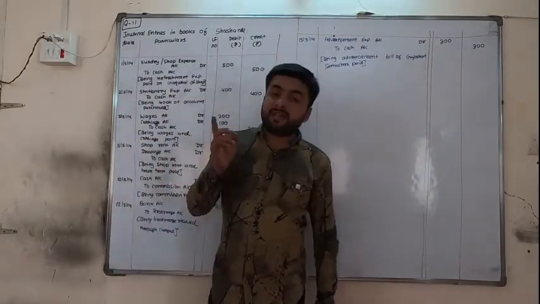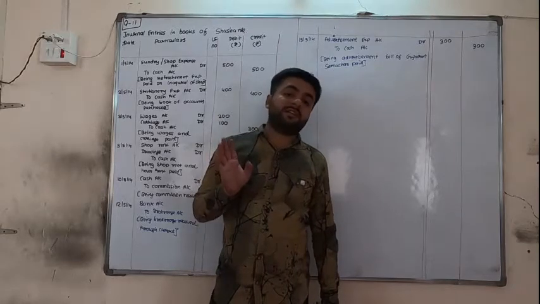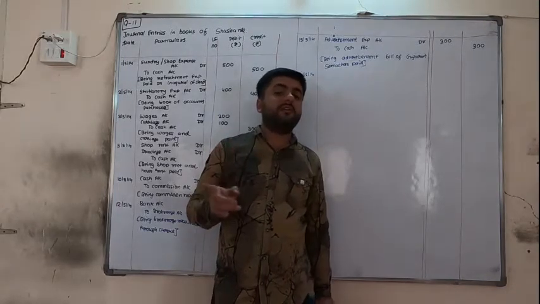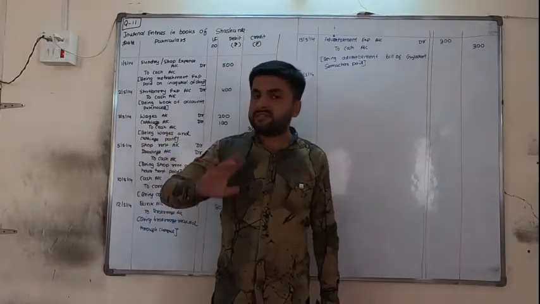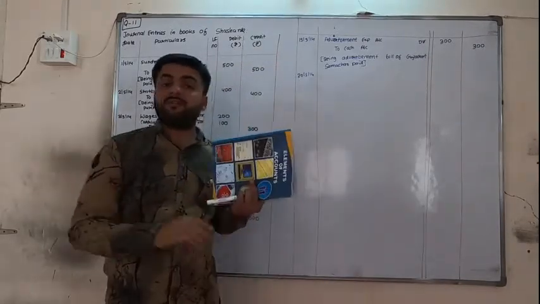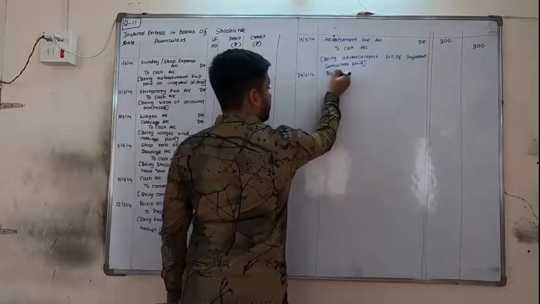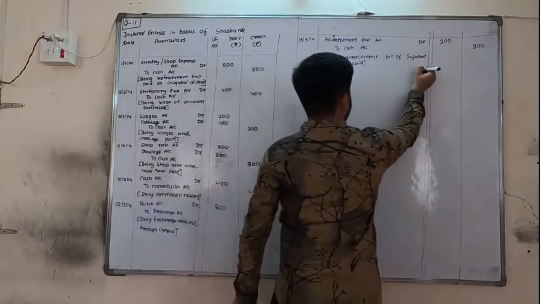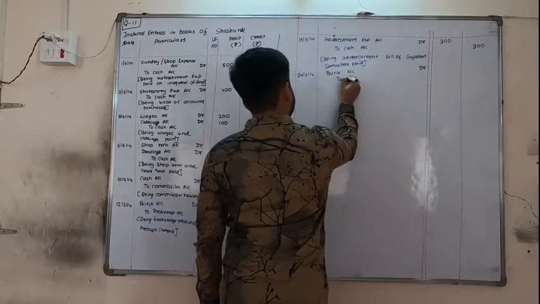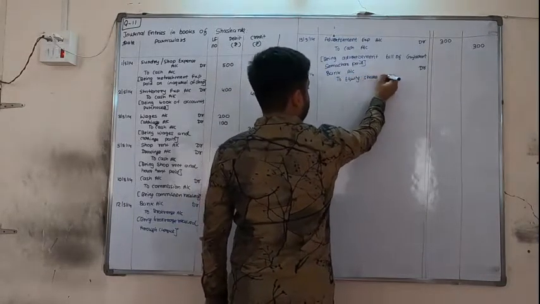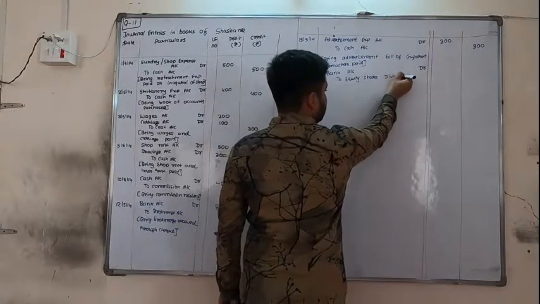No, when there is dividend or debenture interest, or dividend on shares, always debit bank account. They will receive it in bank only. Things will not be clear otherwise, so the correct entry is bank account debit. Which dividend is there? Equity share dividend. Or you can simply write dividend, then also it is okay.